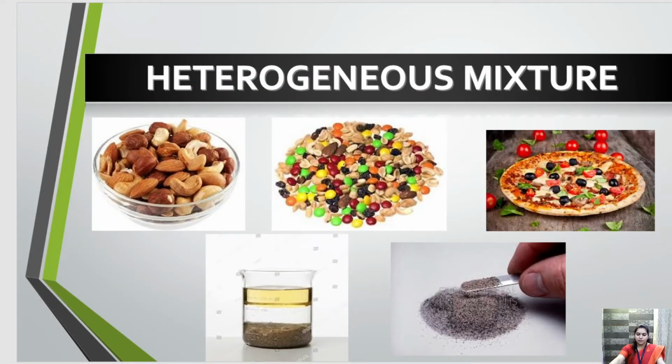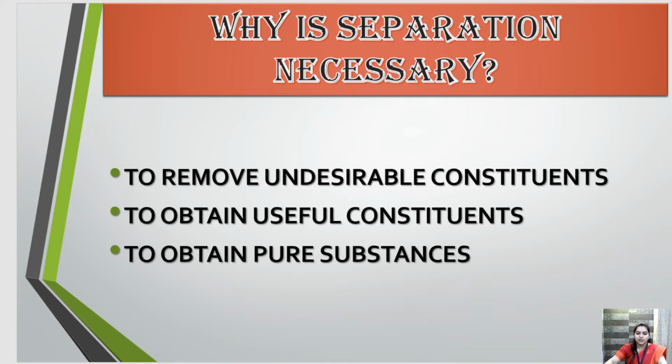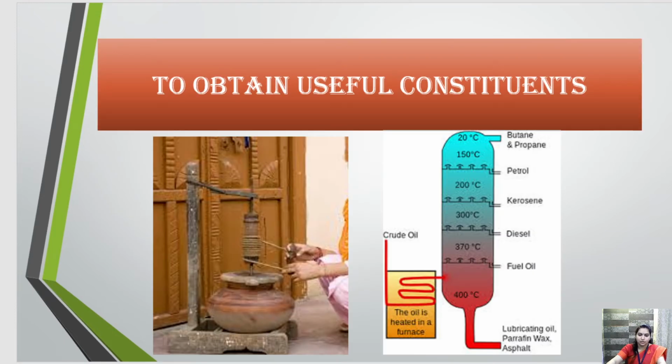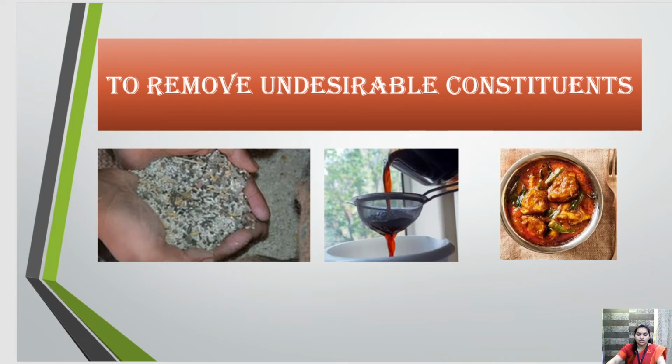So we have talked about the heterogeneous mixture. Why is separation necessary? There are 3 points: to remove undesirable constituents, to obtain useful constituents, and to obtain pure substances. First, to remove undesirable constituents. You can see rice here, and there are various impurities in it, so we need to separate them out.